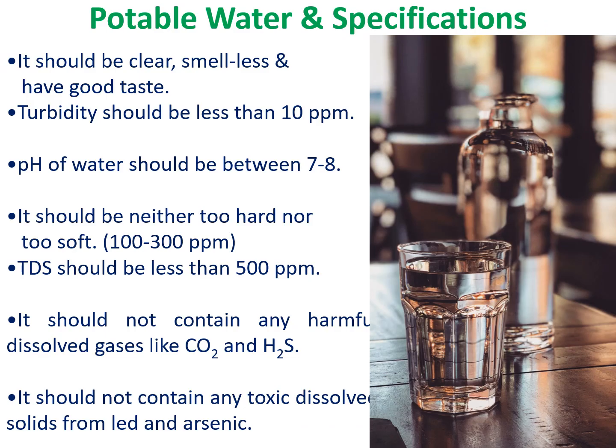So what are the specifications of potable water? Potable water should be clear, odorless and have a good taste, and its turbidity should be less than 10 ppm. Drinking water pH should be higher than 7, that is, between 7 and 8. That means it should be alkaline in nature, and only then it is good for health. And it should be neither too hard nor too soft. That means calcium and magnesium salts should be present in the water, but the hardness should not be more than 300 ppm and also not less than 100 ppm.